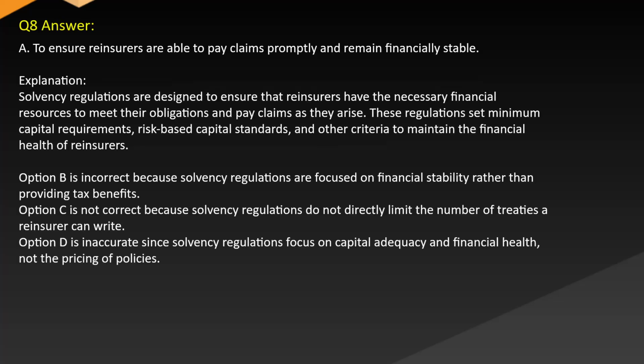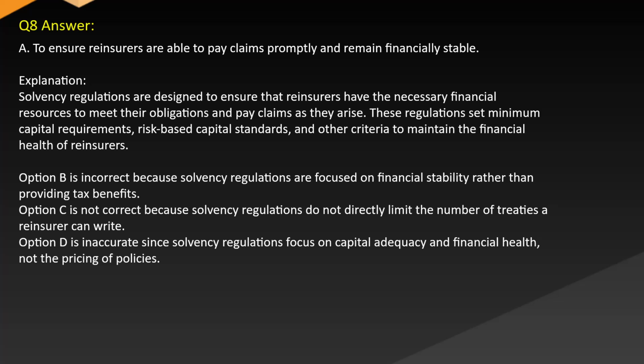Answer A. To ensure reinsurers are able to pay claims promptly and remain financially stable. Explanation. Solvency regulations are designed to ensure that reinsurers have the necessary financial resources to meet their obligations and pay claims as they arise. These regulations set minimum capital requirements, risk-based capital standards, and other criteria to maintain the financial health of reinsurers. Option B is incorrect because solvency regulations are focused on financial stability rather than providing tax benefits.